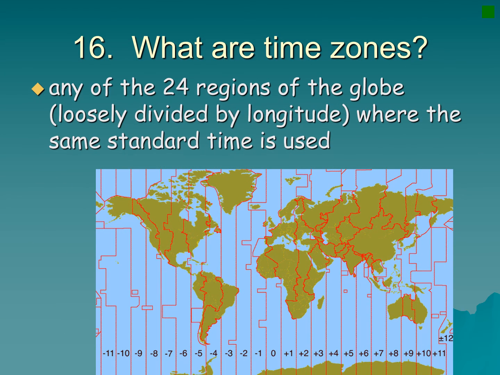And time zones are the way the world is broken up into 24 different regions of the globe, loosely divided by longitude, where we use the same standard of time. So it's not completely straight up and down, as you could see. There are some differences based on political boundaries, and in the United States they try to keep it by whole states. You don't have different states broken in half. But overall, they're loosely based on longitude.